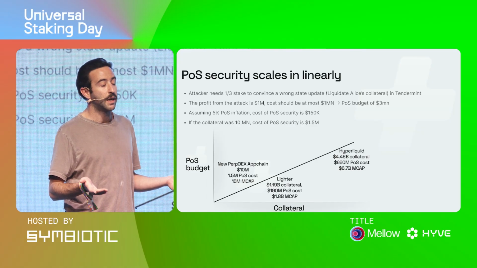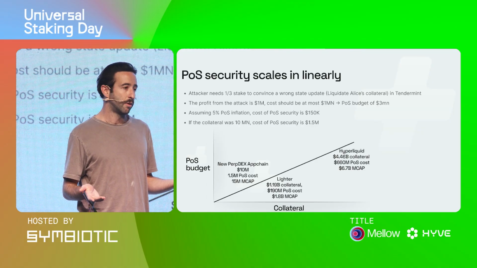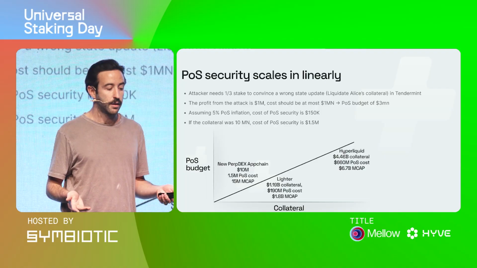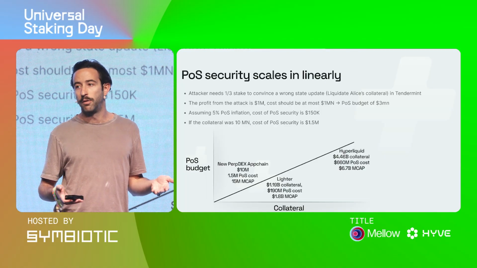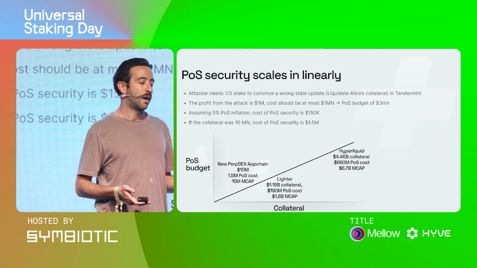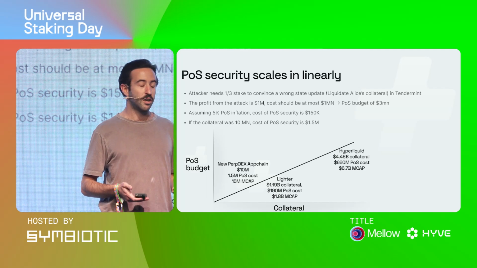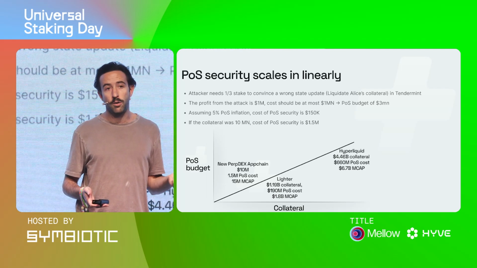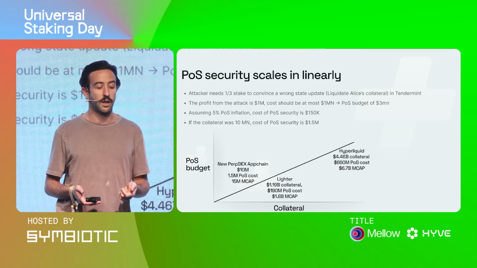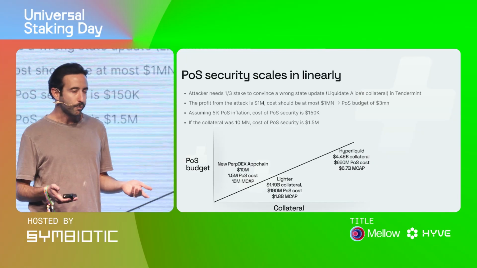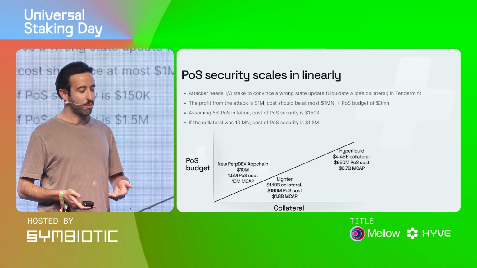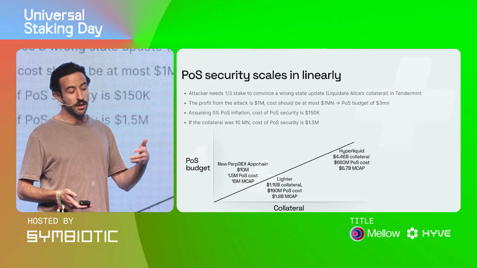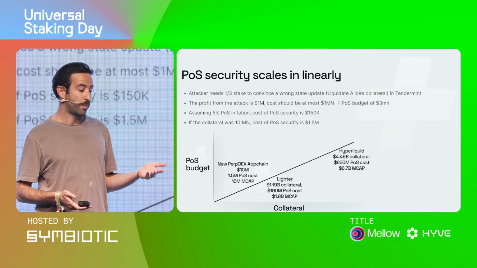So the break-even POS budget for this is $3 million of staked assets. And assuming that we have to give 5% inflation for this asset, we're looking at 150K yearly cost of securing this 1 million collateral in a proof of stake world. And this is, in my opinion, just unattainable for a new project which doesn't have a token and can't infinitely mint and has to pay out of pocket.